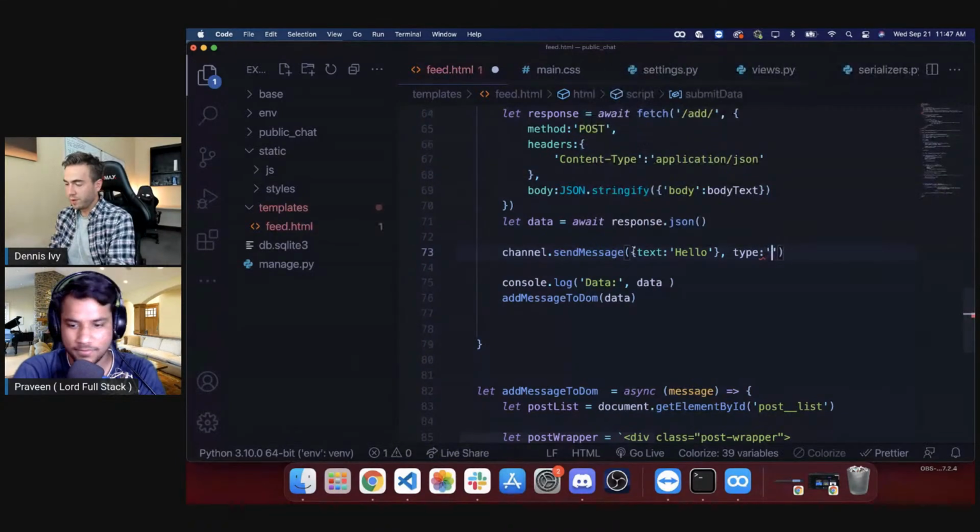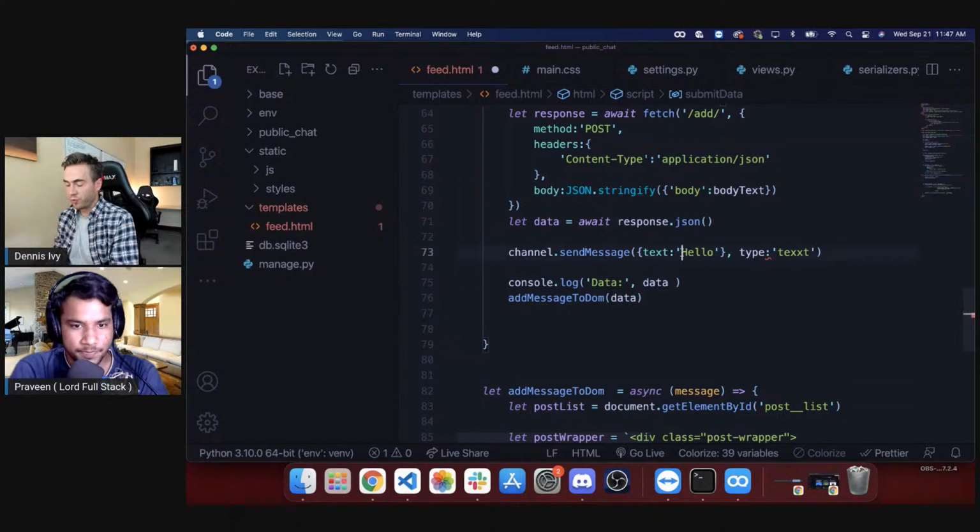So type is going to be text here. So we can send this message, and we're going to customize this message in a second, but we're going to leave it like this for now.